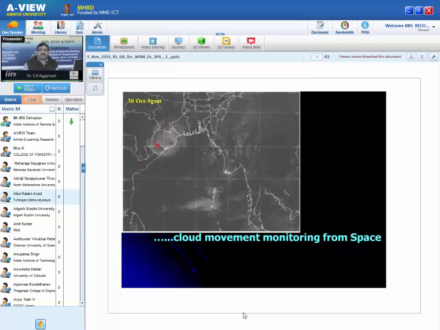You can see some cloud here, cloud movement. Of course, this animation is not there, but suppose a cloud is here, it is moving every half an hour. I can see how the cloud would be moving from here and hitting this area. So this information I am getting every half an hour. Especially this technique is very helpful during cyclones.